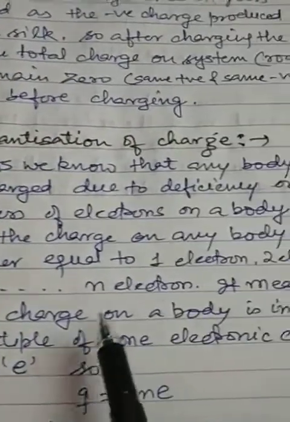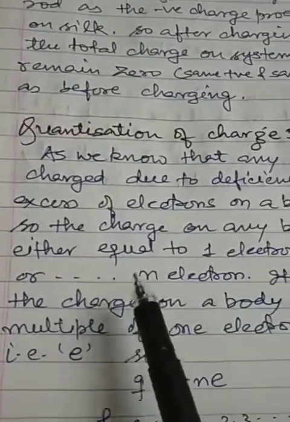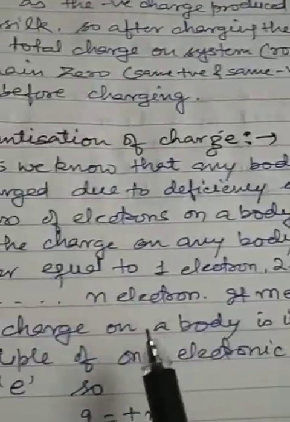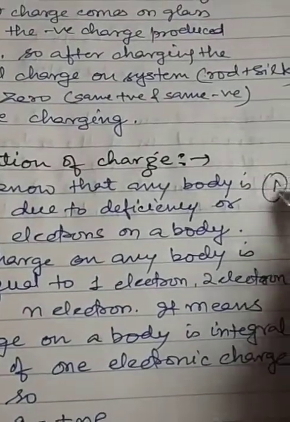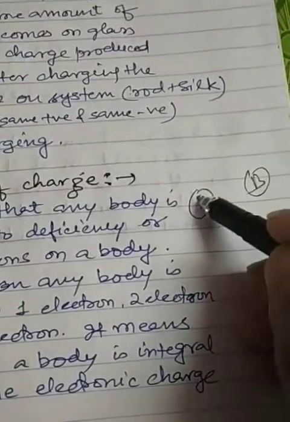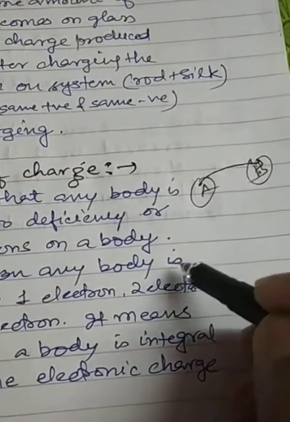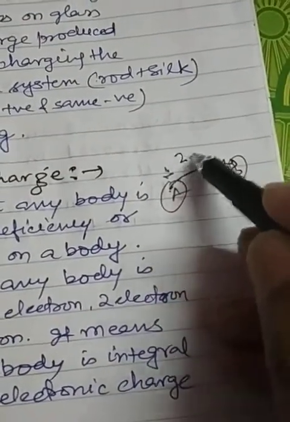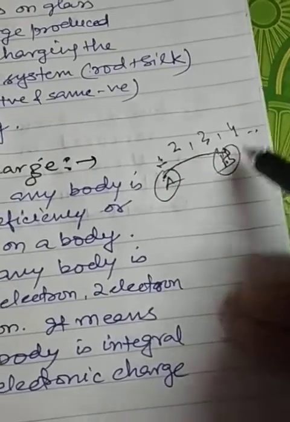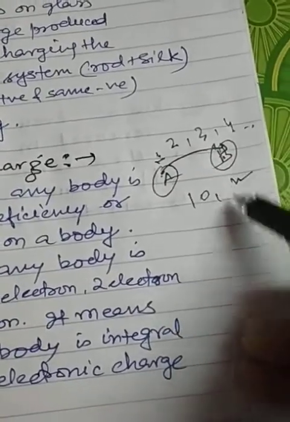So the charge on any body is equal to 1 electron, 2 electrons or n electrons. Whenever bodies A and B are rubbed against each other, electrons transfer from A to B, and the number transferred is either 1, 2, 3, 4, and so on, 10 or n electrons.